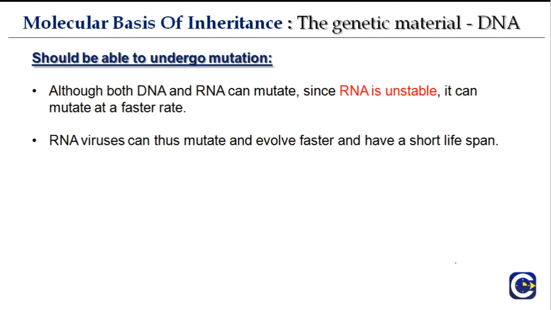So it should be capable of undergoing mutation. Although both DNA and RNA can mutate, since RNA is unstable, it can mutate at a faster rate. So in this condition, one can say RNA is a better candidate because it can mutate at a faster rate. But no, it is unstable. It is easily degradable. Okay, so this is important that DNA is also capable of undergoing mutation. Just because RNA can mutate faster doesn't mean it is the genetic material. Okay. RNA viruses can thus mutate and evolve faster and have a shorter lifespan.